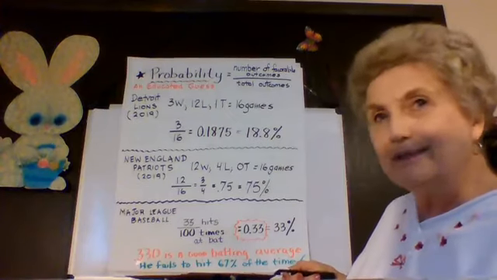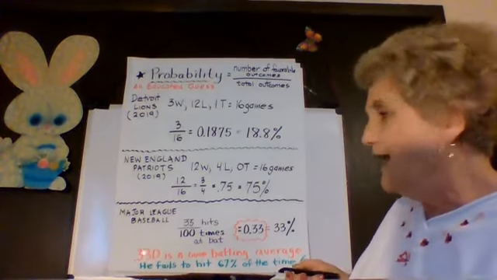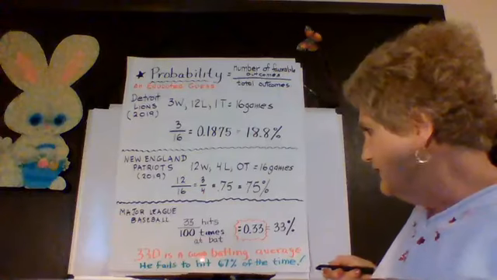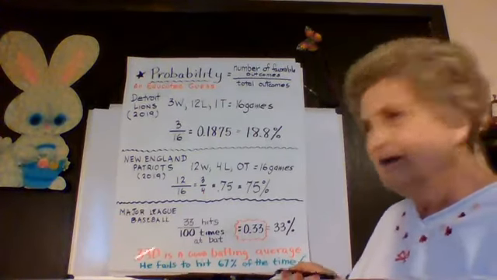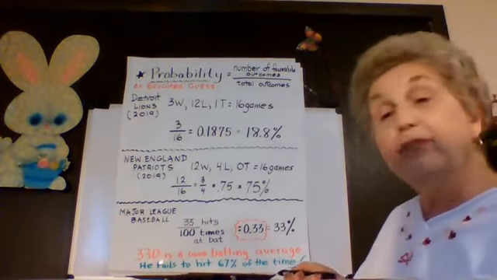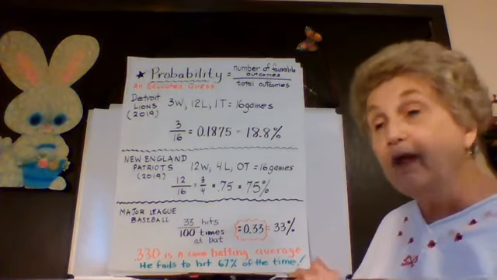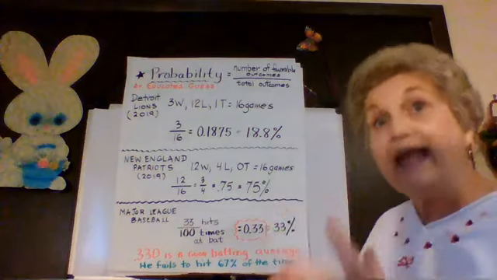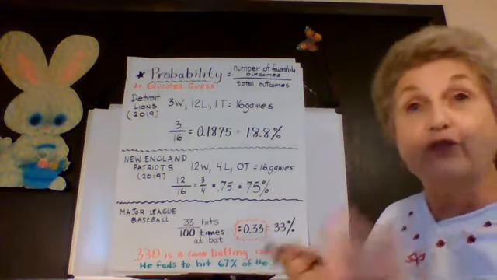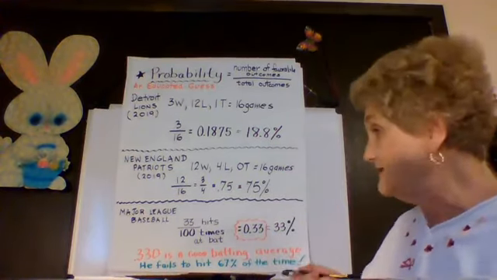They don't put that little decimal there, but that's what this means. Guess what, boys and girls? That seems like not very good, but a .330 batting average is really considered good. In fact, Ty Cobb's lifetime batting average was .366, and he is a great star.